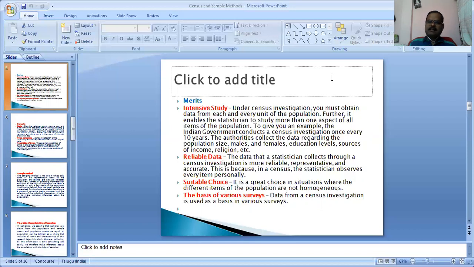These are collected under the intensive study in this census method.